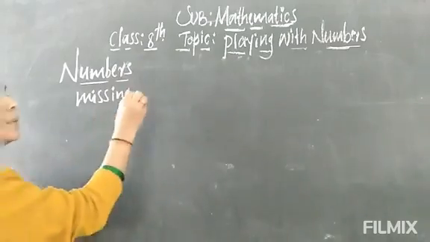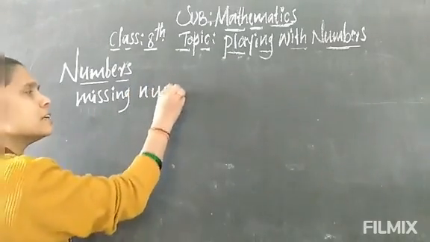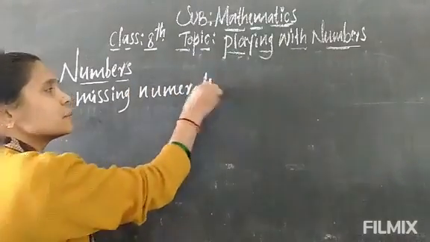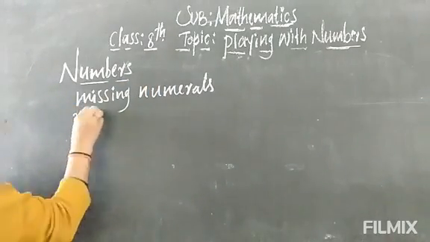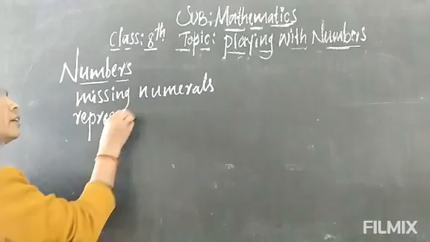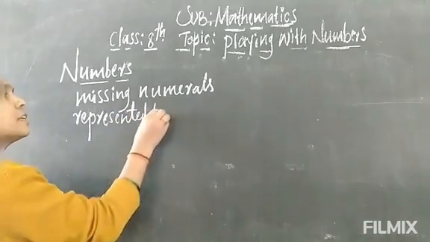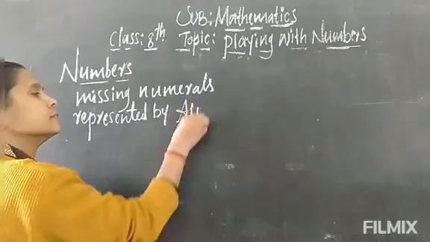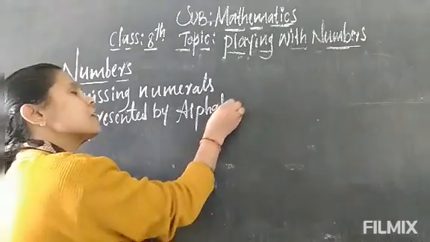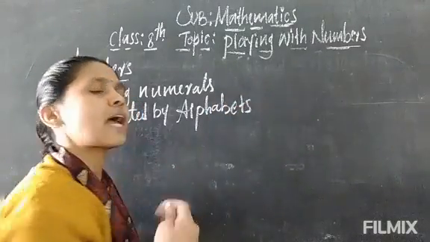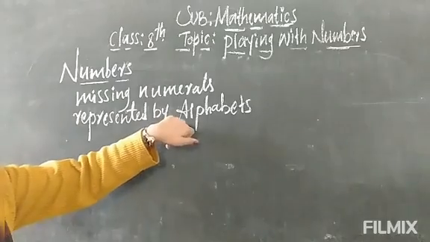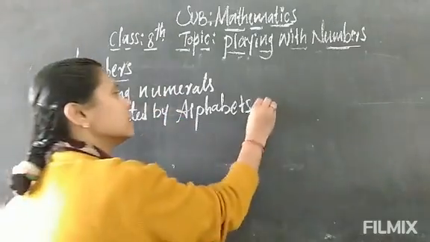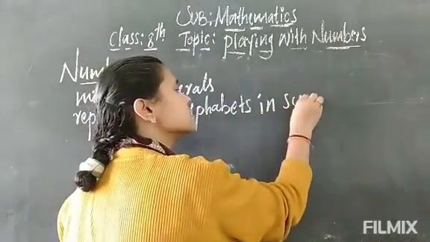Like this, missing numerals. Let us know the missing numerals represented by alphabets. Which type of alphabet? Either we take capital or small letters; both we use in sums.